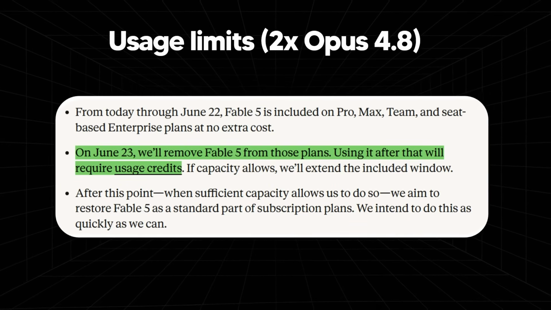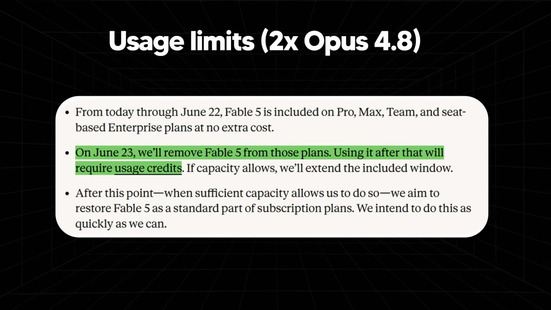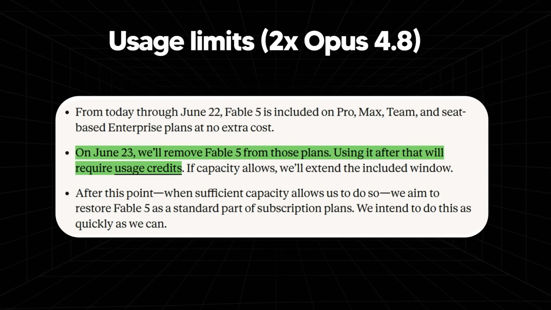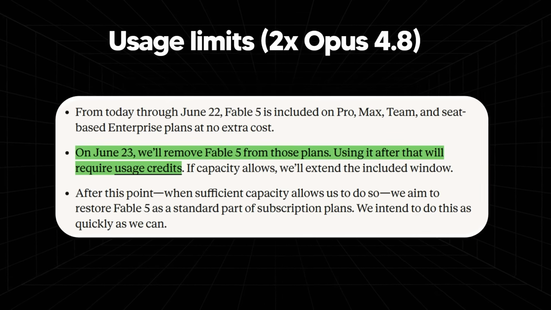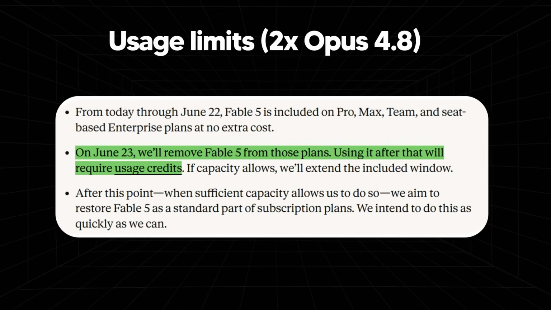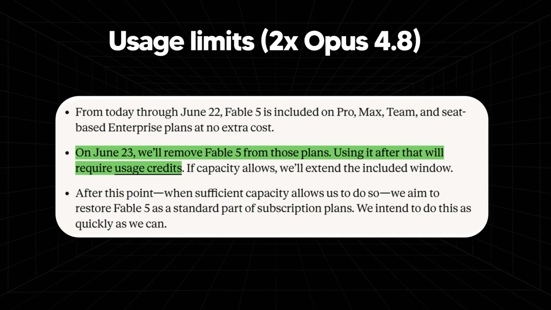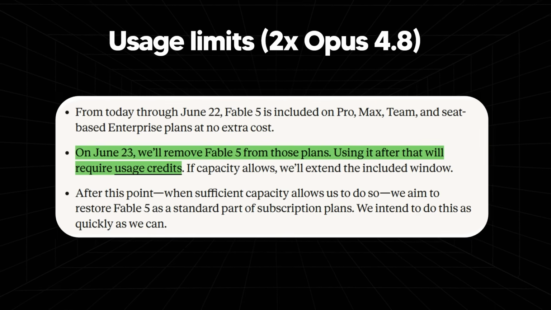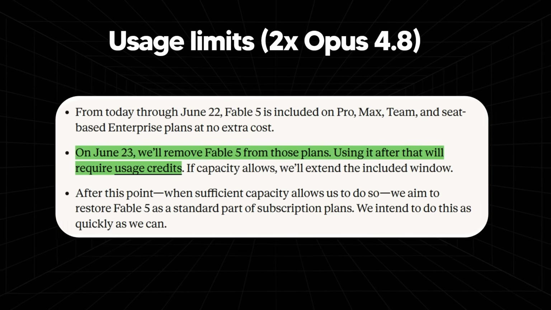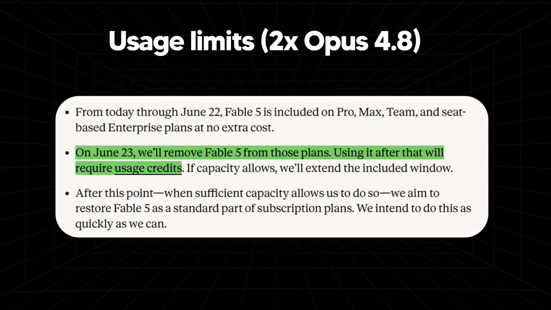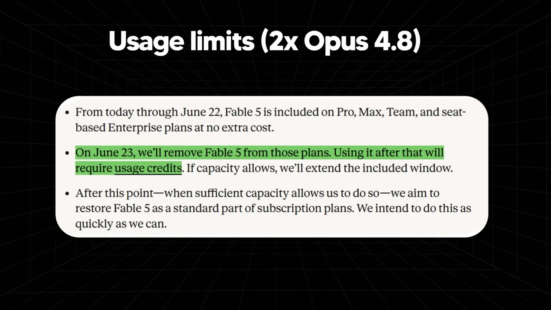Now, if you're wondering how much more usage this is going to use, it's probably going to be double the Opus 4.8 usage. So if you right now use Opus 4.8 and you think that model is pretty expensive, Fable 5 is almost double the usage credits that Opus 4.8 is. So it's important to understand this before you run off and start vibe coding with Fable 5, because once again, this is a model that thinks longer, thinks harder, and double checks its work before outputting, meaning there are going to be even more tokens. So it is twice as costly as Opus 4.8. When you run into those usage limits, it's important to know this beforehand so you don't run out of your usage limits as quickly as you did before.